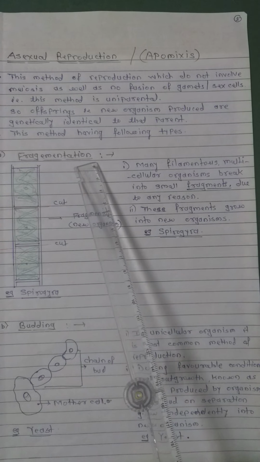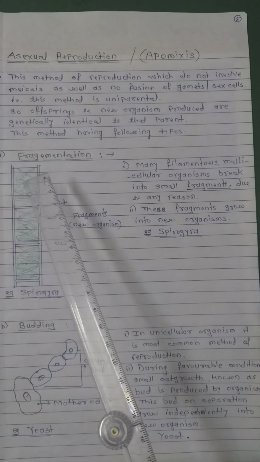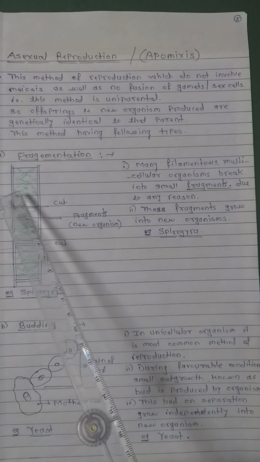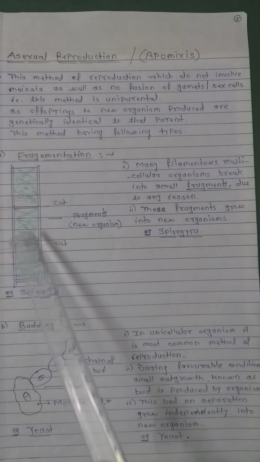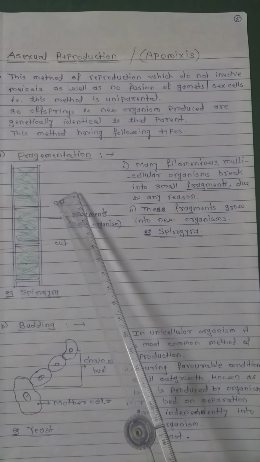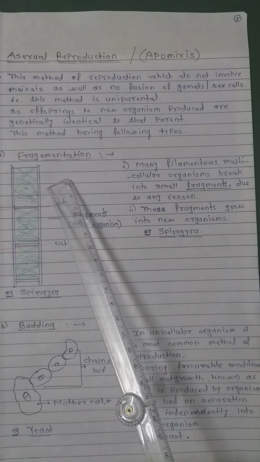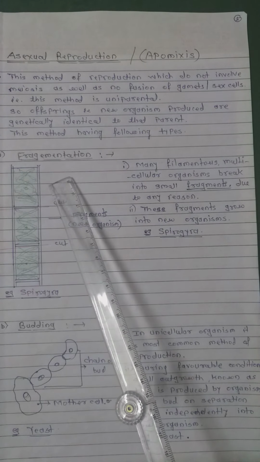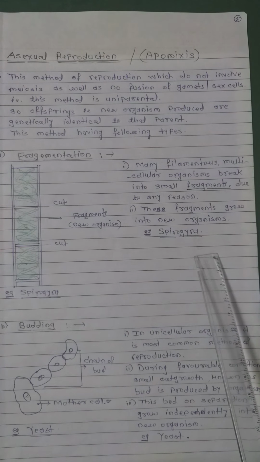First one is fragmentation. In many filamentous multicellular organisms, the body is filamentous. So the filament is cut at many places due to any reason. The cut pieces are known as fragments. These fragments grow into new organisms, for example, Spirogyra.